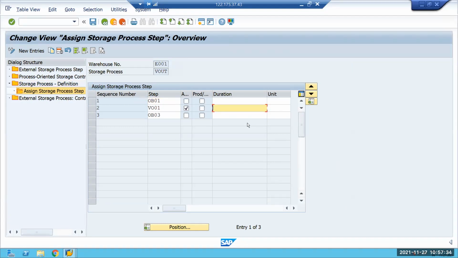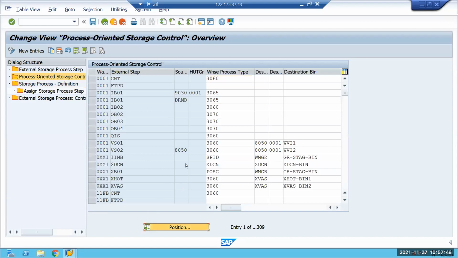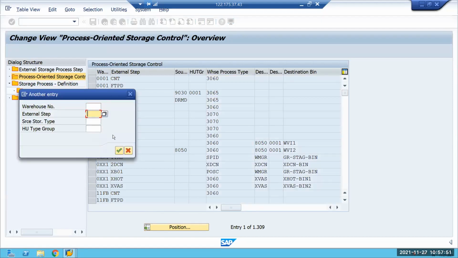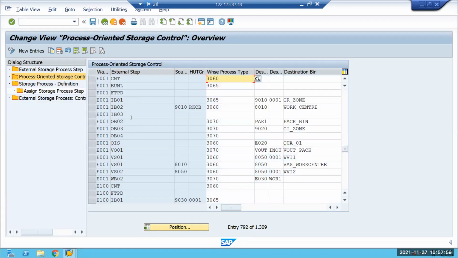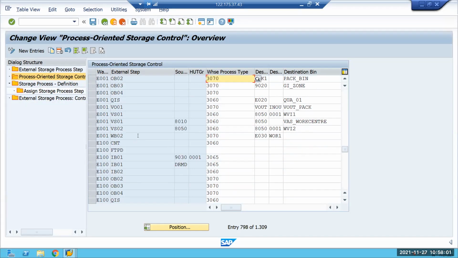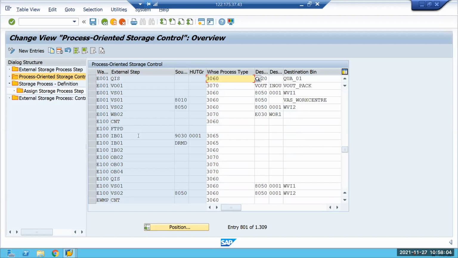Okay, so meaning, what's your process-oriented storage control? Same. Okay. So the step is, I think V out. No, step is some other thing. I forgot. Let me go to warehouse number E001. I think the step is not this one. Sorry. Okay, this is the one. This is step VO01. Yeah, sorry.